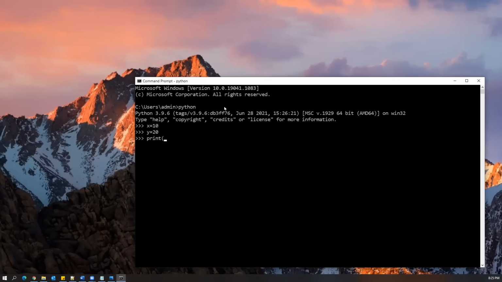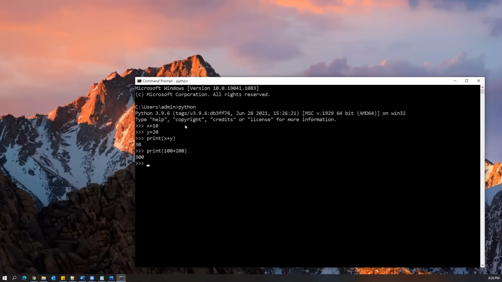Now I want to print x plus y, so I say x + y, and then you get 30. Now we have written three lines of Python code. Or I can directly say print(100 + 200). I'm just showing how we can write a simple program and execute it through the command prompt.